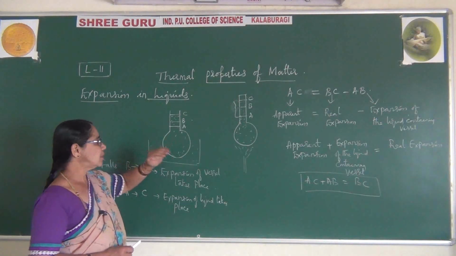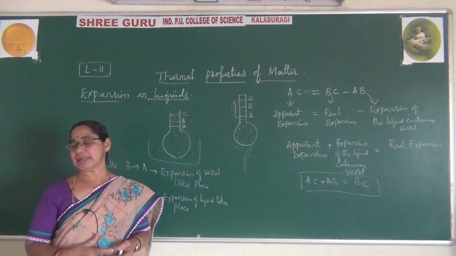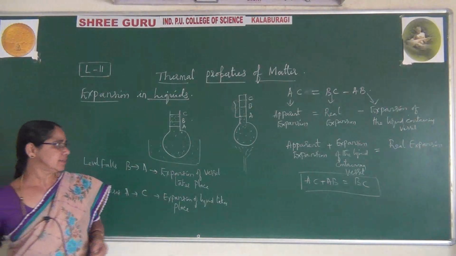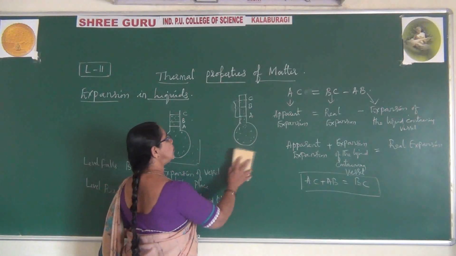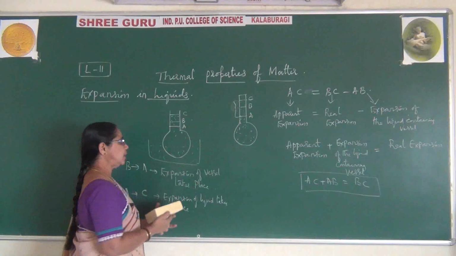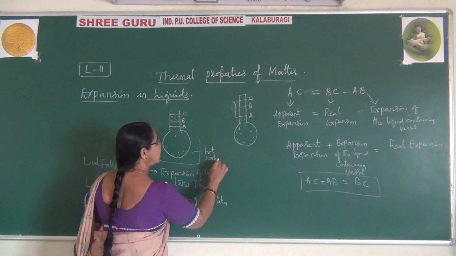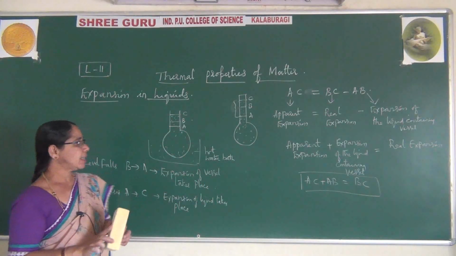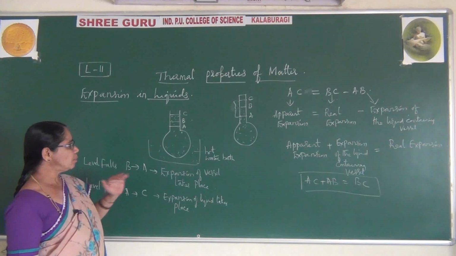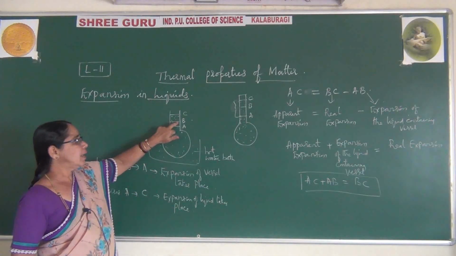Here you can observe this round bottom flask. First, when it is dipped in a hot water bath, you need not heat it directly, because if the water has already been heated, you can directly put it into this water bath. Let me say this is the hot water bath. If I put it like this, it is enough. Earlier we filled the water up to B level.